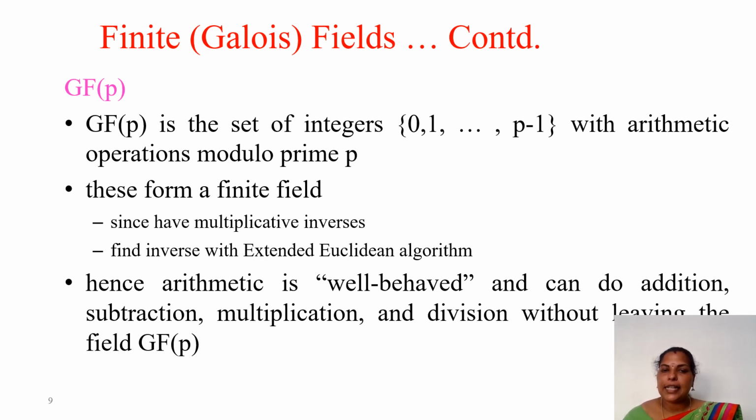So GF of p is the set of integers 0, 1 up to p minus 1 with arithmetic operations modulo prime p, and these form a finite field. Finite field in the sense it has multiplicative inverses, and we find the inverse using the extended Euclidean algorithm. So this arithmetic is well behaved and we can do addition, subtraction, multiplication and division without leaving the field GF of p.